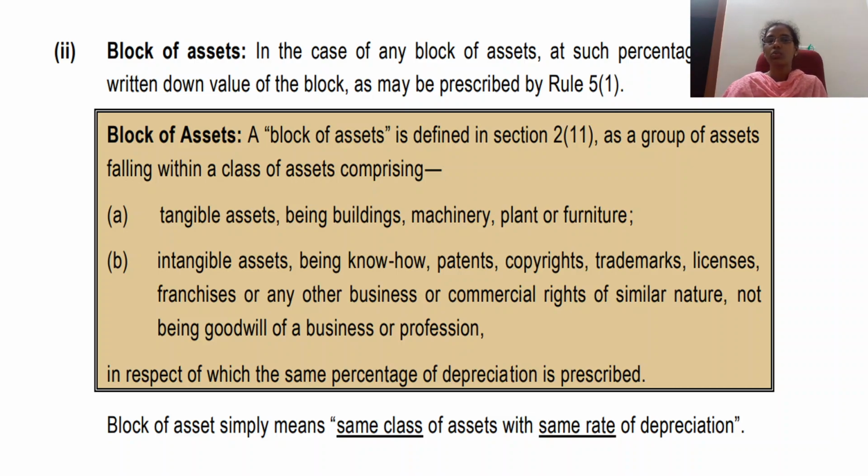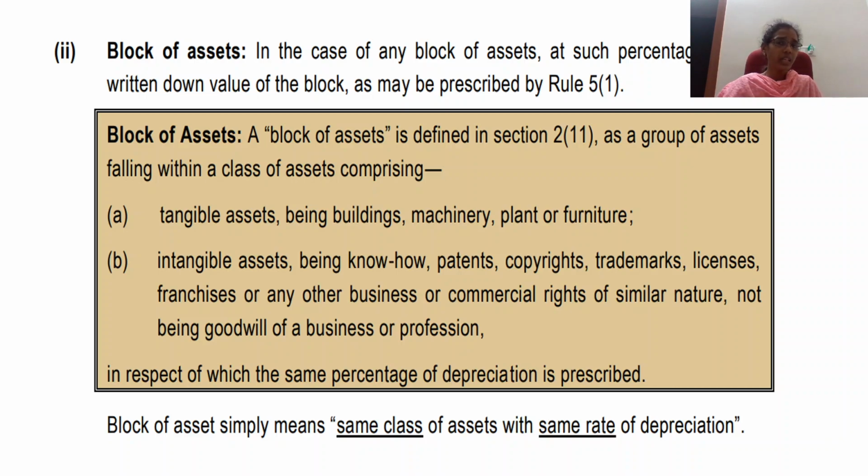But under income tax, what we do is we have block of asset. What is this block of asset? This block of asset is where we group assets. In the sense, we pool certain assets under one block. So let us learn what is this block of asset. In the case of any block of asset, at such percentage of the written down value of the block as may be prescribed by Rule 5.1. Yes, so the rate of depreciation for each block of asset would be provided by the income tax authority.